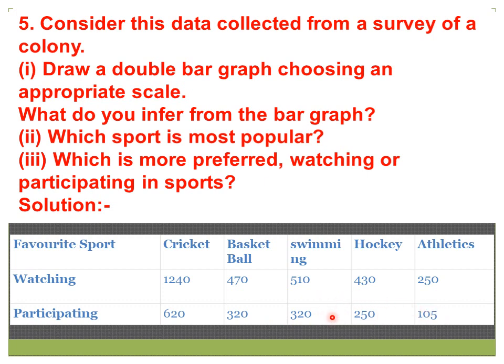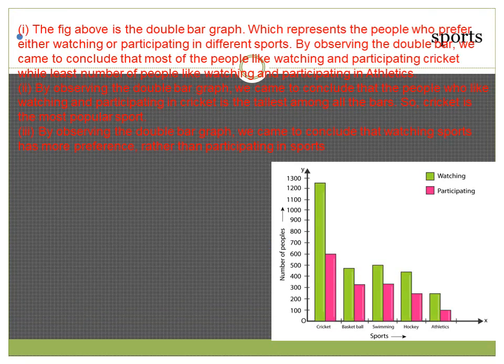So you will see the solution as well as the graph. This is the graph. Here you will find on the x-axis the sports which we have discussed just now, and here it is the number of participants, number of people. The green one shows the watching, and the pink one shows the participating.